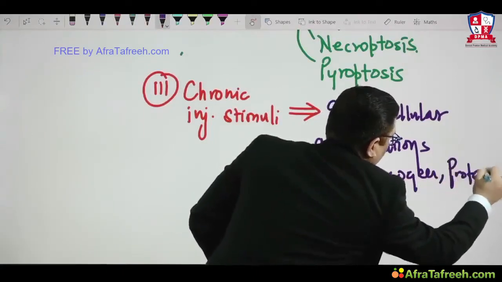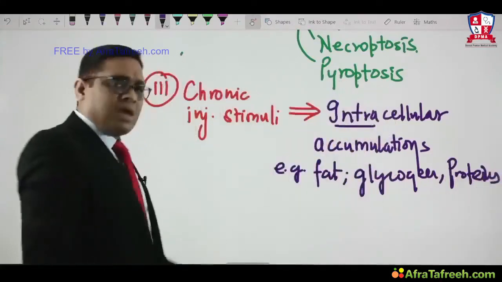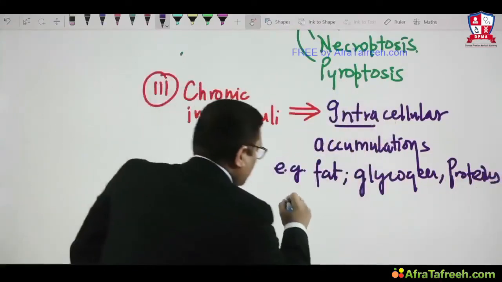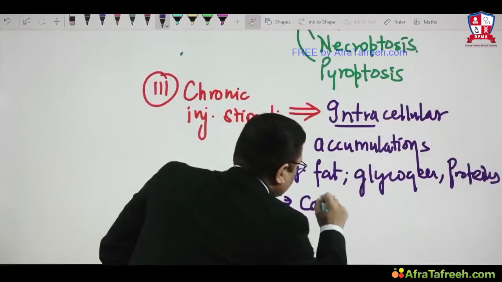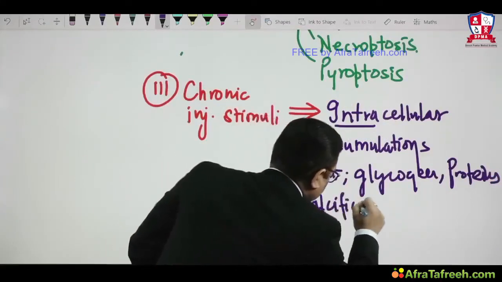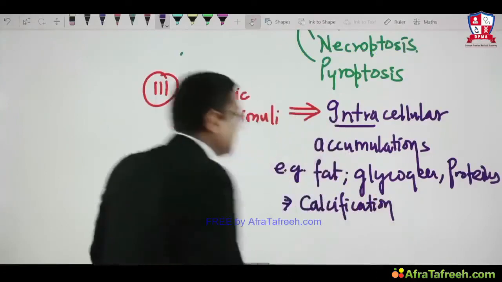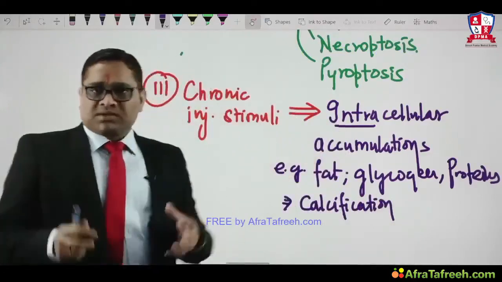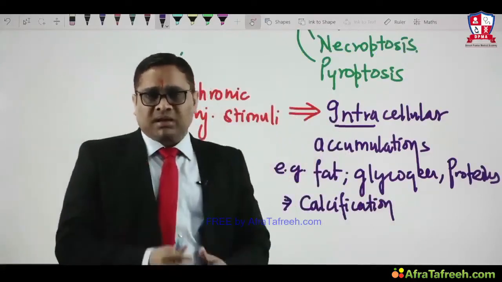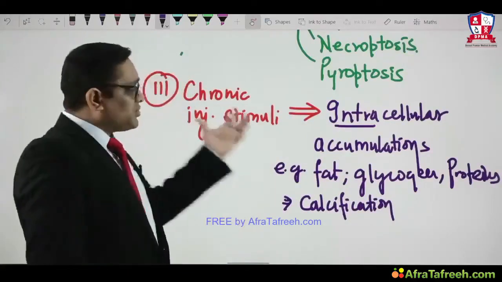These are the various substances which may accumulate inside the cytoplasm. Along with this, we have to understand this may be a reason for calcification also, because calcium will be deposited within the tissue or within a cell. That is also because of the chronic injurious stimuli.